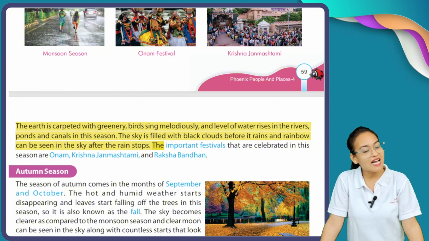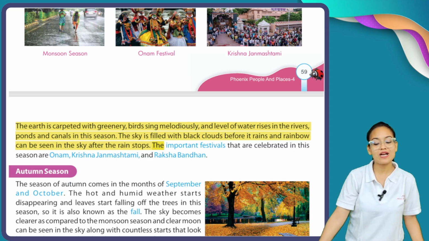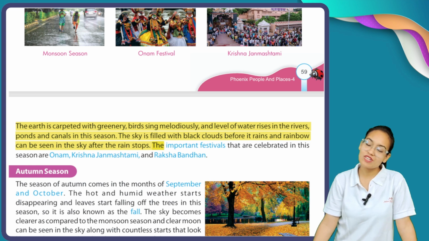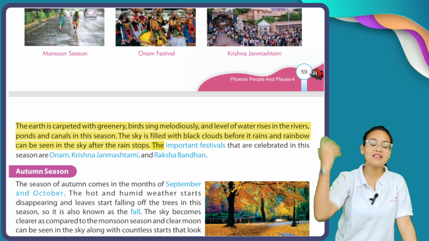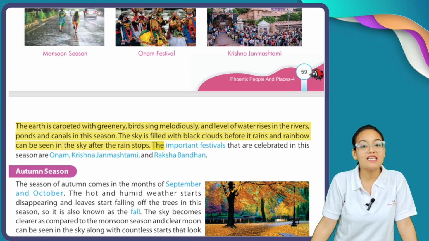Okay, the sky is filled with black clouds before it rains, and a rainbow can be seen in the sky after the rainfall stops. Now you can see during the monsoon season, the sky is covered with black clouds. Okay, and we can see a rainbow.